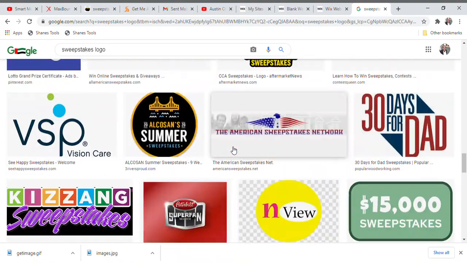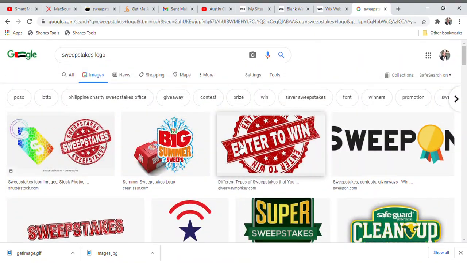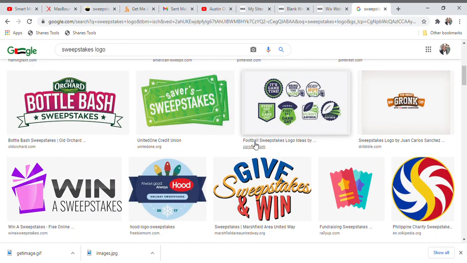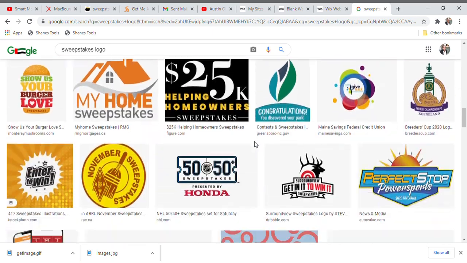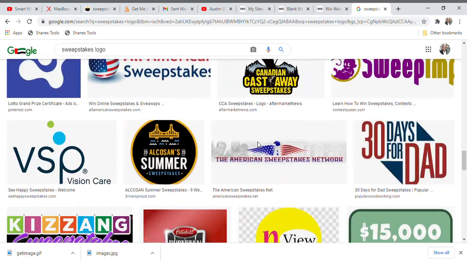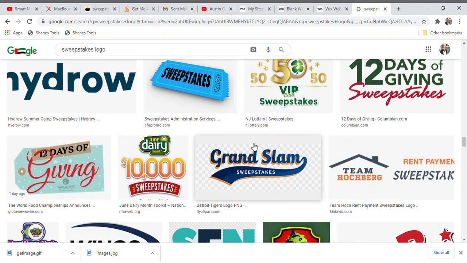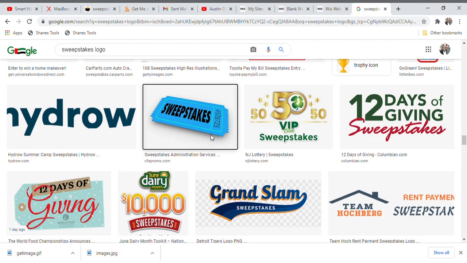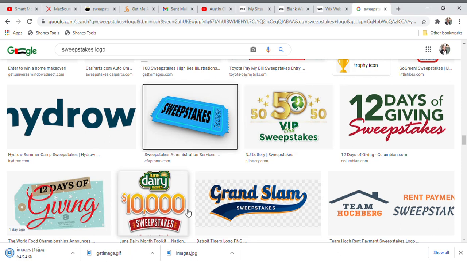So guys, all we need to do is scroll down or go up and search for the one that is going to be suitable for you, the one that you feel might be very good for you. So guys, let us keep on searching, let us keep on going down. If you find any, it must not be the one that I choose. Okay guys, I prefer to use this one. Now you click on save as. Once you click on save as, it is going to save this particular picture. We are going to use it as our logo in this particular landing page. So guys, now it is downloading.